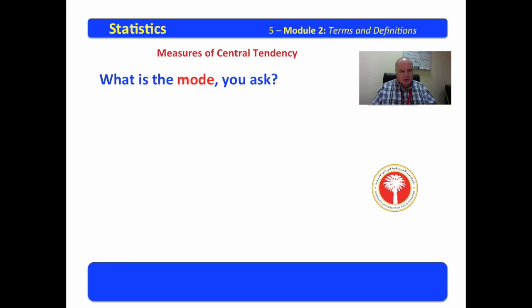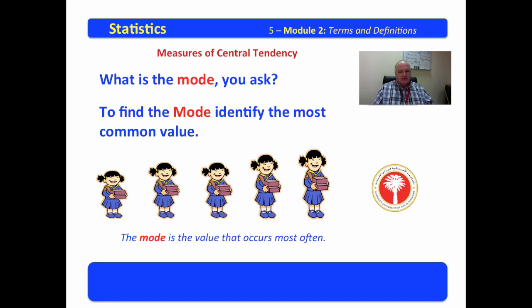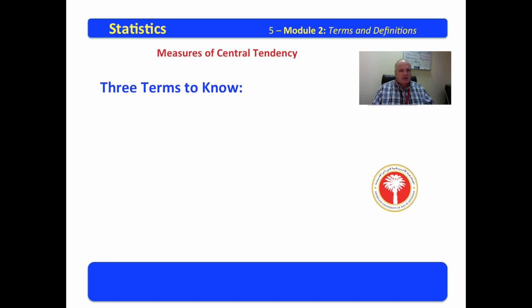Now, the mode. What is the mode, you ask? Thank you again for being so engaged in this video. To find the mode, identify the most common value. The mode is the value that occurs most often. This height occurs most often, therefore it is the mode.